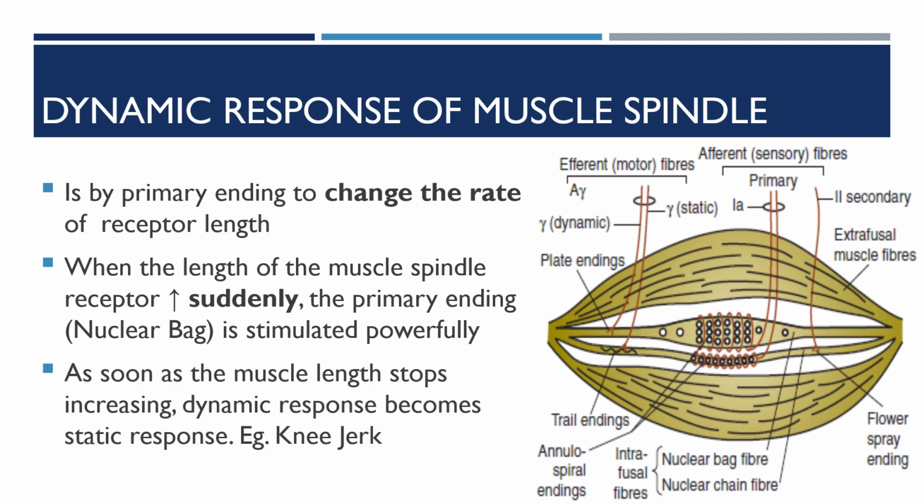As soon as the muscle length stops increasing, the dynamic response becomes static response. The examples for that are the knee jerk and the ankle jerk.